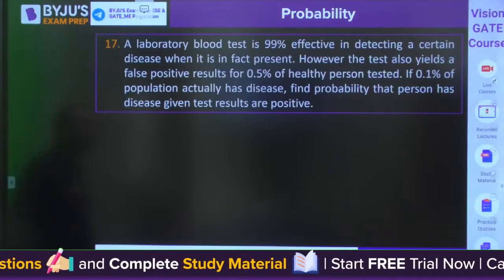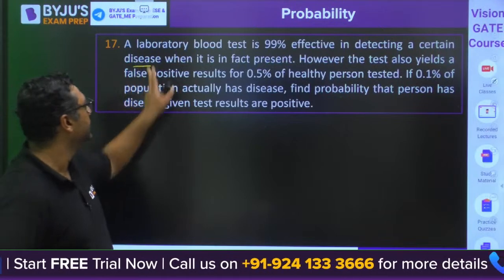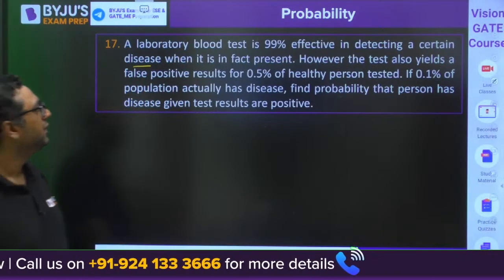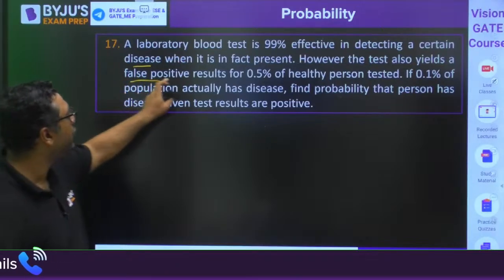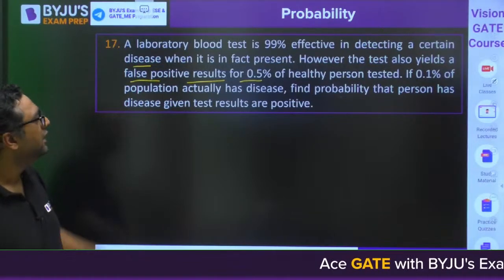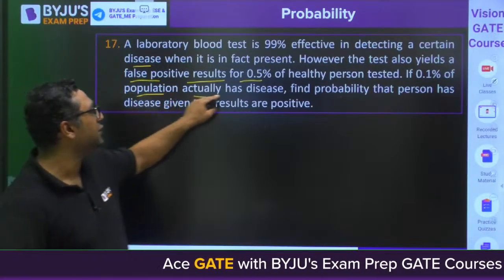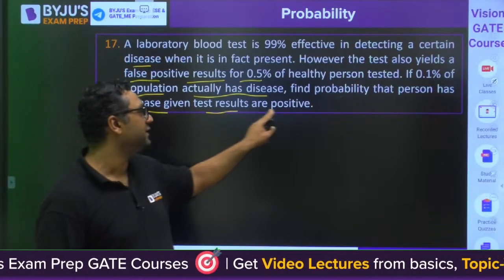A laboratory blood test is 99% effective in detecting a certain disease when it is actually present. However, the test also yields a false positive result for 0.5% of healthy persons tested. If 0.1% of population actually has the disease, find the probability that a person has the disease given test results are positive.